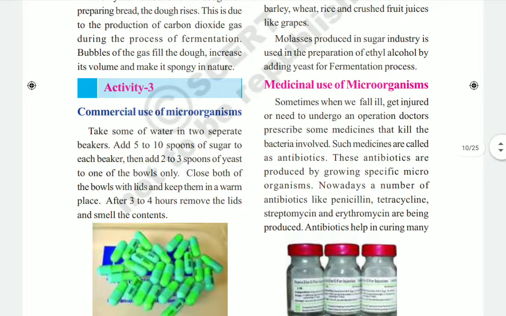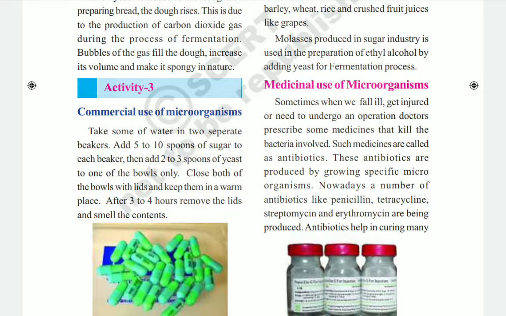Here you see another activity they have given, commercial use of microorganisms. This is also one of the uses of microorganisms. Take some water in 2 separate beakers, add 5 to 10 spoons of sugar to each beaker, and then add 2 to 3 spoons of yeast to one of the beakers only.